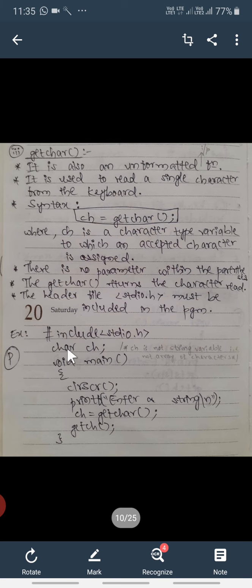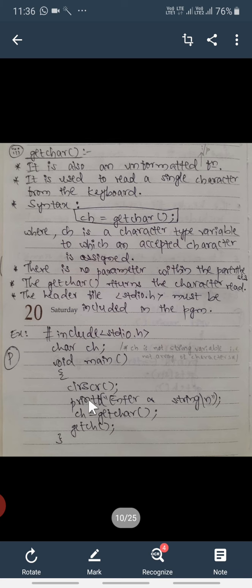It is a character. If you observe carefully, I use the data type char and one variable, but after the variable name I have not used any square brackets with a size. If I write square brackets with a size inside, then ch becomes a string, not a character. So here ch is a character variable. Please remember, it is not a string variable.